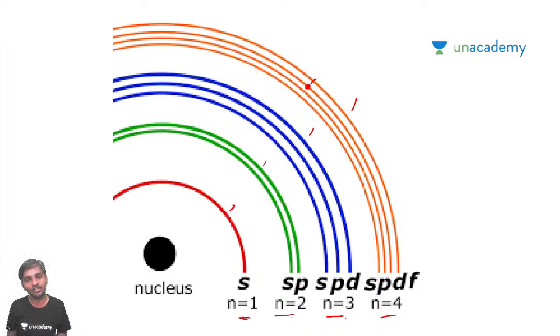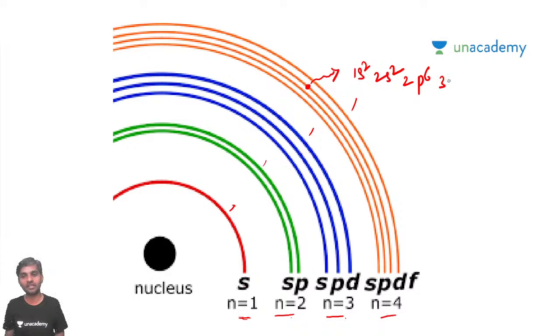Let's say the electron is here. How will you define this electron configuration? How can you decide: 1s2, 2s2, 2p6, 3s2, 3p6, 4d1. This is how you will define it. I'll make you understand how the electronic configuration has to be written for any given electron present in some shell. So this is what you have to do.